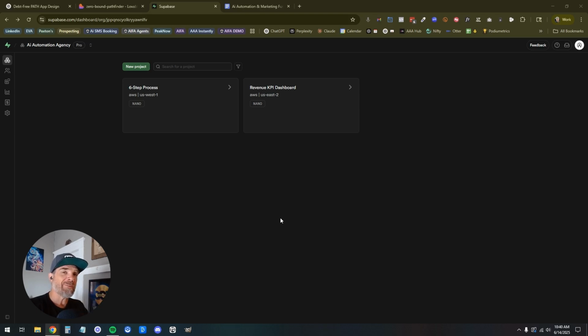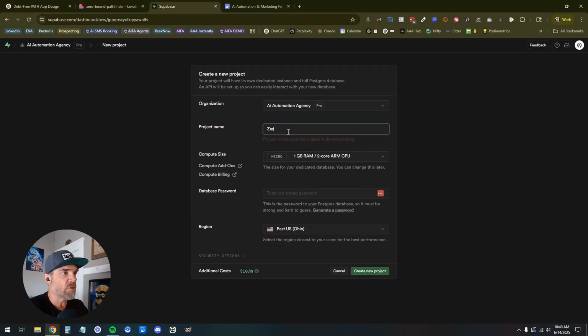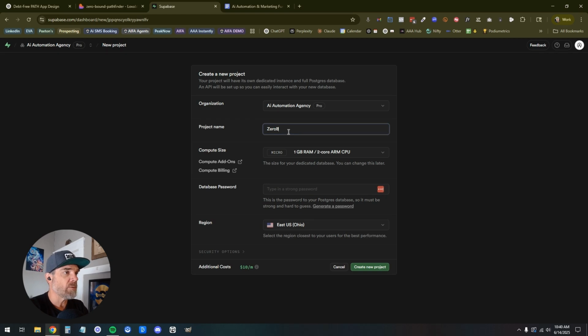It's a way for them to get you to upgrade because every 7 days, if you're not using an app that you're just kind of playing with, they force you to go in and restore it. That takes a couple minutes. It's just a pain point that they've learned to just kind of needle you to upgrade. It's worth the $25 if you're going to do anything for apps for yourself or your clients. So new project. Awesome. We're going to call this Zero Bound. Cool. Awesome.